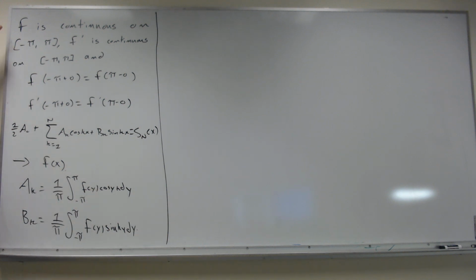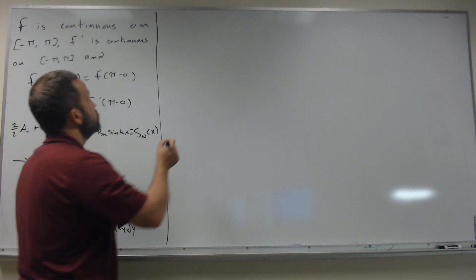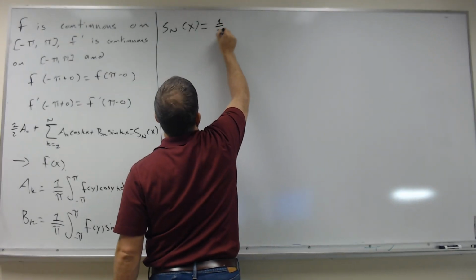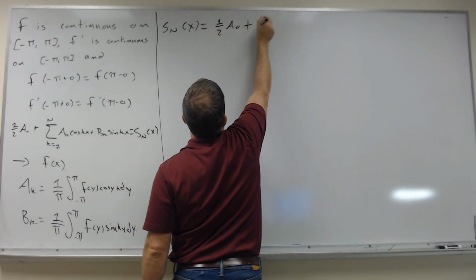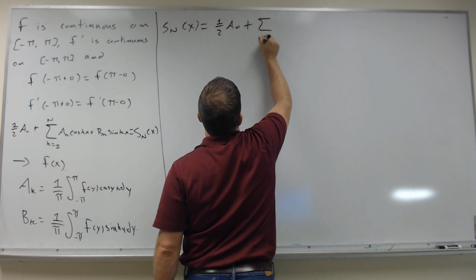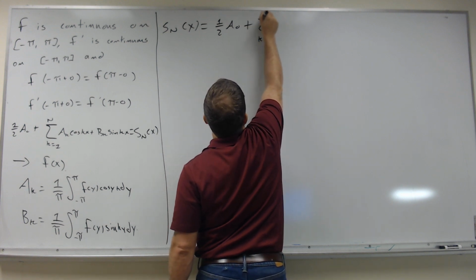We're fixing an f here, and this really depends on f, but I don't want to explicitly write the dependence. So S_n of x is equal to 1/2 a_0 plus the sum k equals 1 to n.